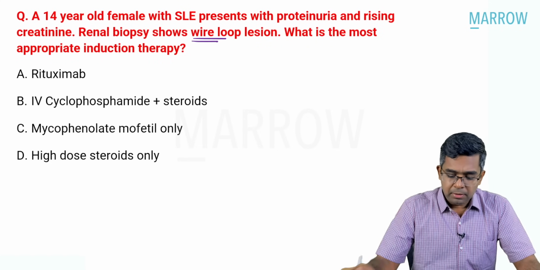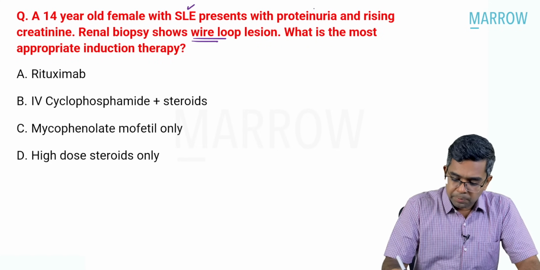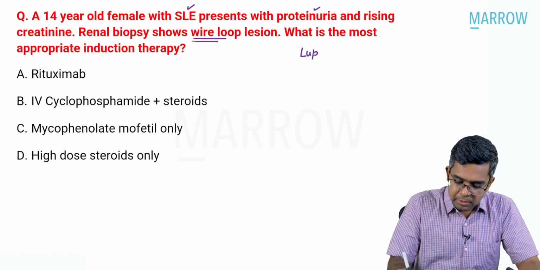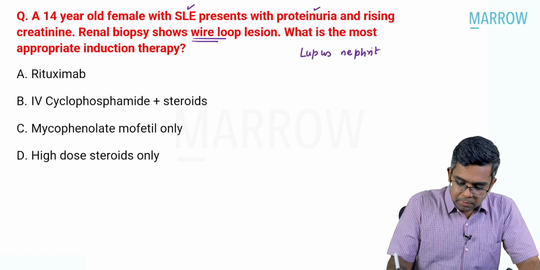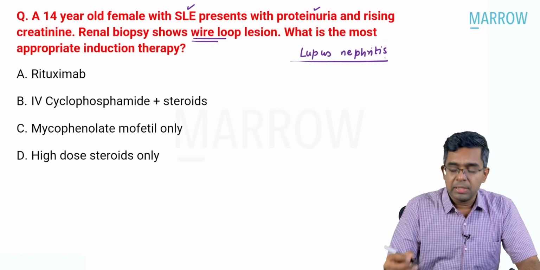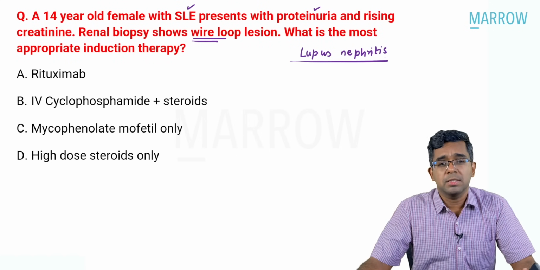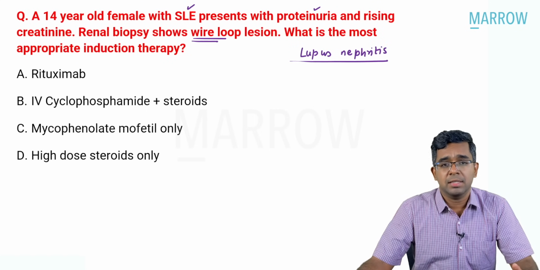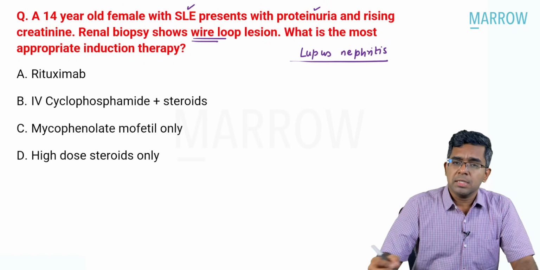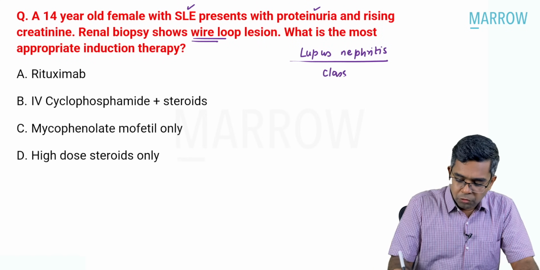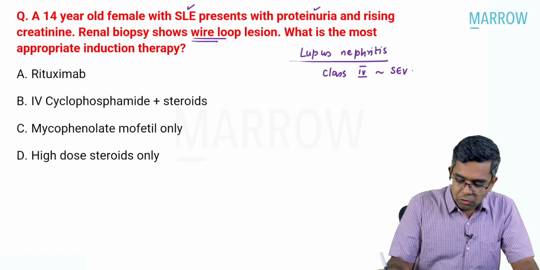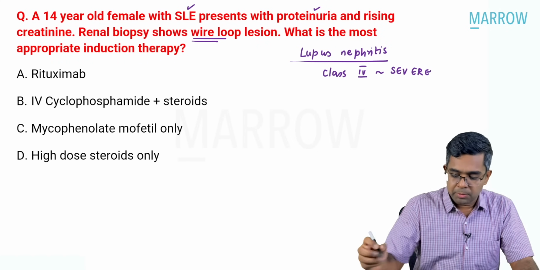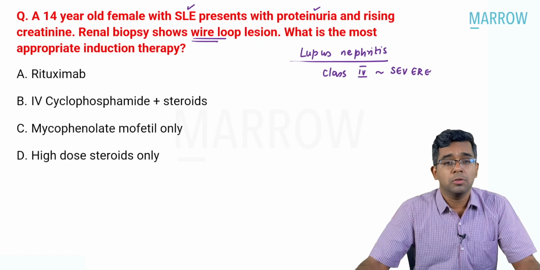First of all, you should understand this is a SLE with proteinuria, meaning it is lupus nephritis. It is lupus nephritis. I'm sure you read about the different types of lupus nephritis, right? So many types or class like that we say. And wire loop lesion is typically seen in class 4 lupus nephritis, which is actually a severe form of lupus nephritis. Please understand this point, okay? Severe form of lupus nephritis.